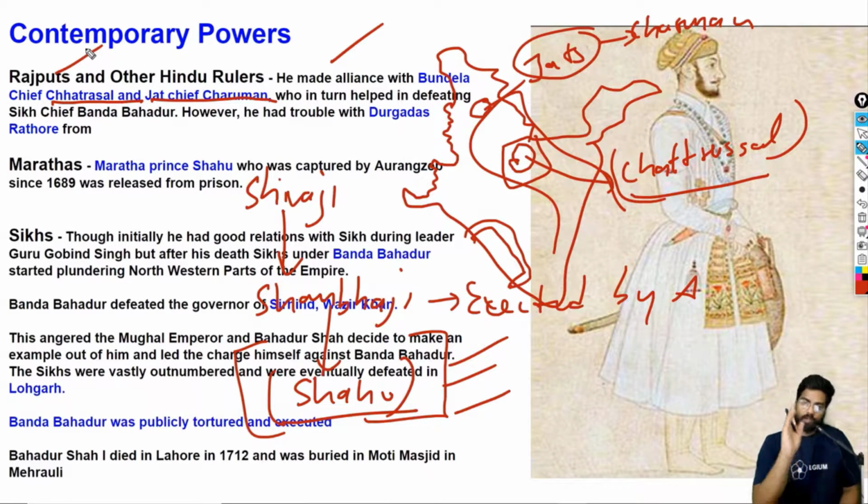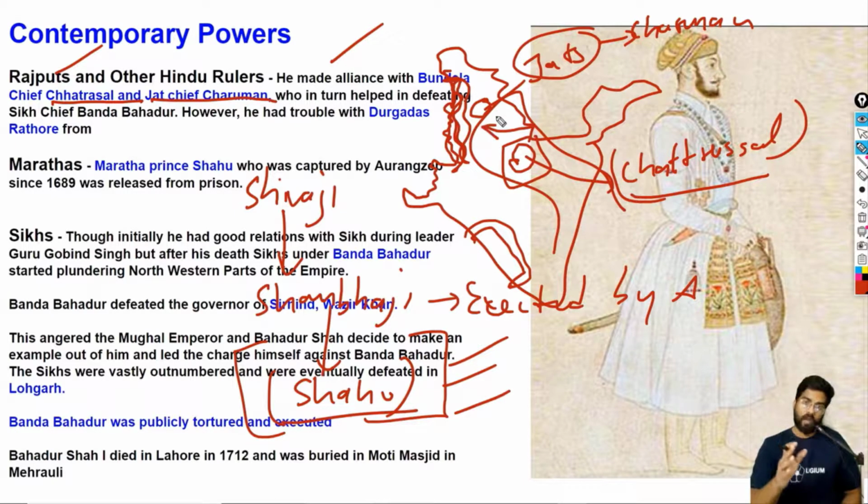He made peace with the Marathas, but with the Sikhs he was very aggressive. This is because after Guru Gobind Singh died, the chief of the Sikhs was Banda Bahadur. He was the ruler of the Sikhs. Now the Sikhs at this point were a bunch of raiding chieftains. They were plunderers. So basically, this area was plundered by the Sikhs.